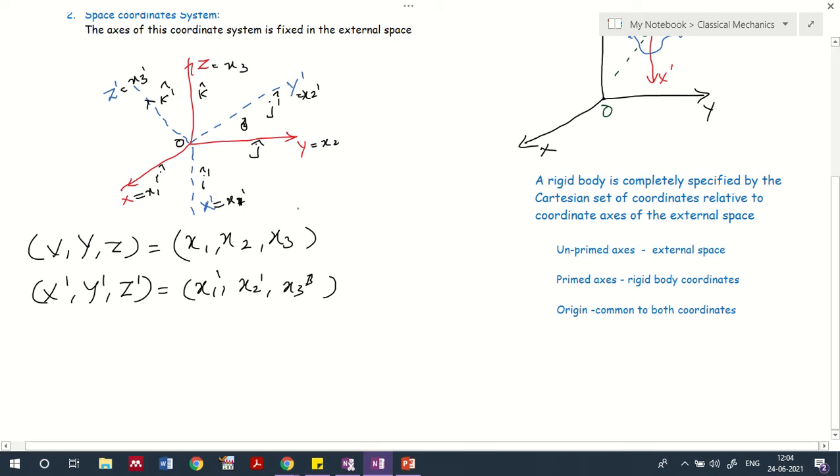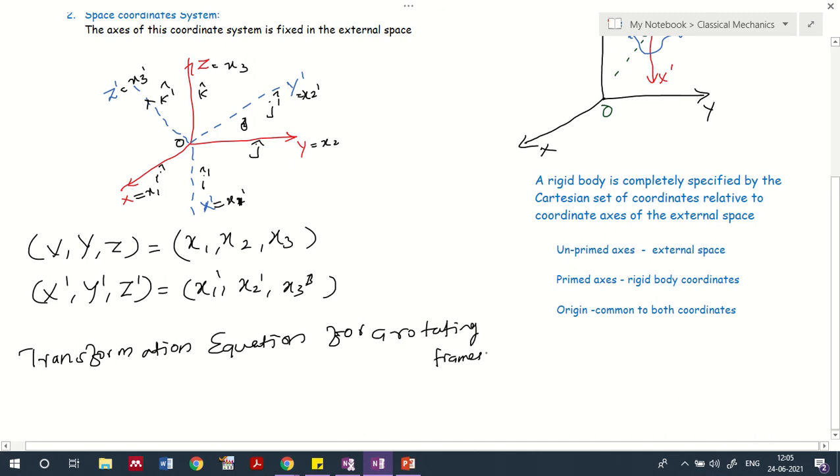Don't be confused much. What we basically do here is represent a relation between two coordinates, because we want to create a transformation relation, or equation, for a rotating frame of reference.